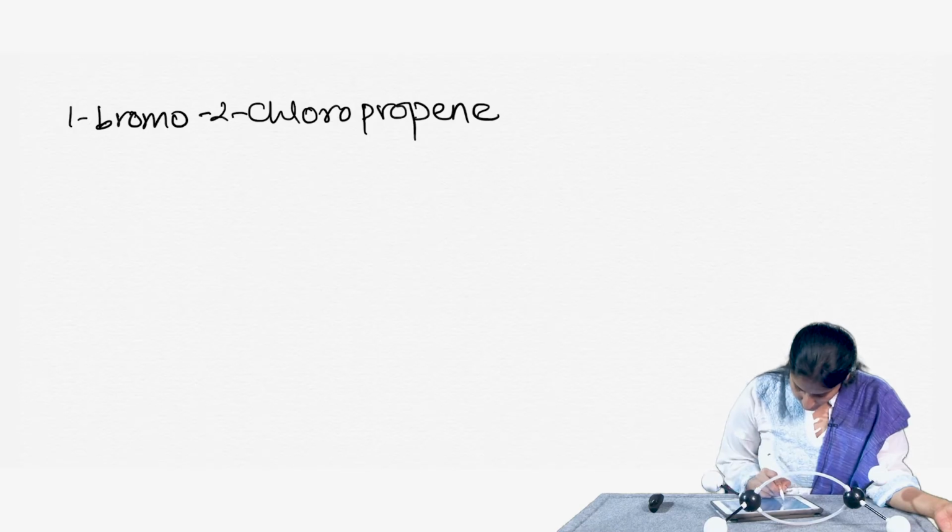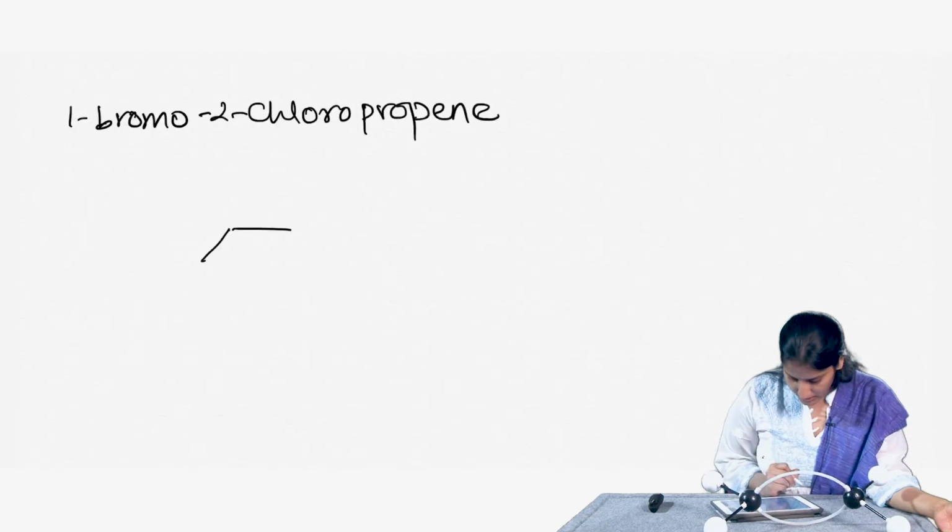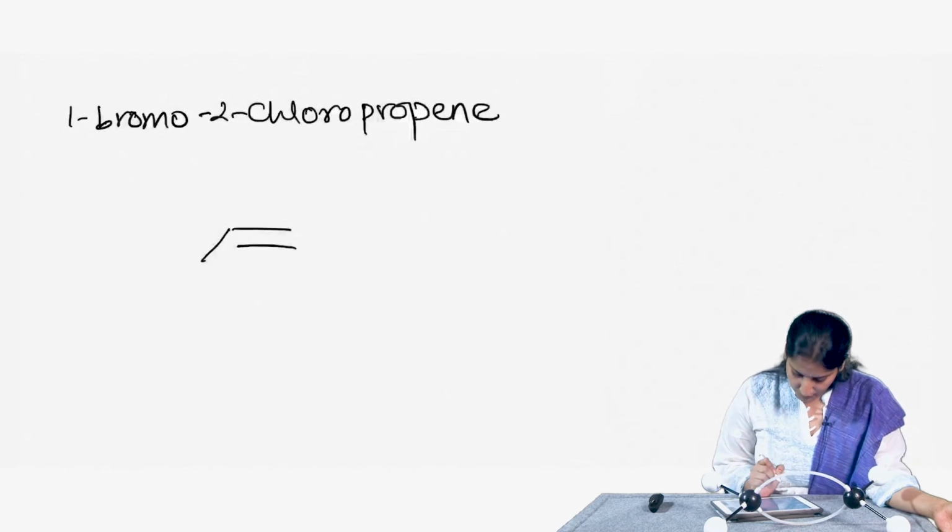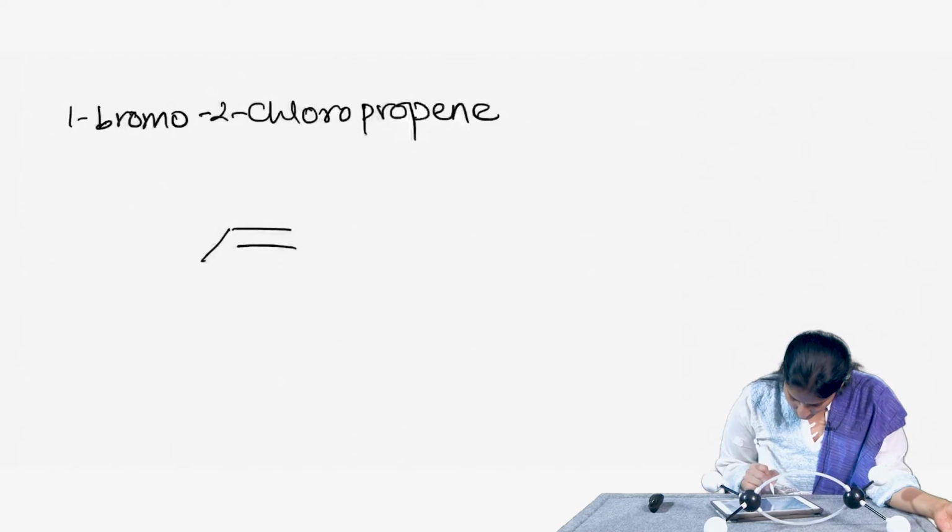So, 1-bromo-2-chloropropene: the way we would do it is we start with a 3 carbon chain. Between first and second we have a double bond. On the first carbon we want a bromine, on the second carbon we want a chlorine.